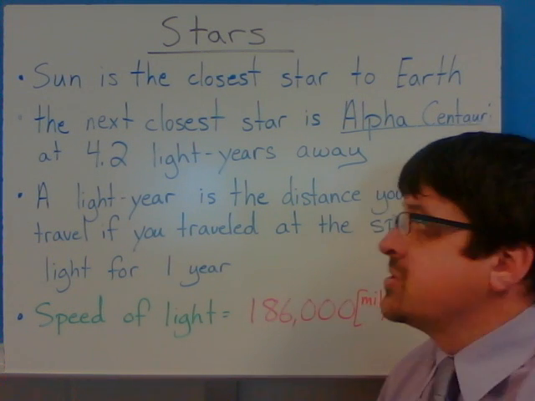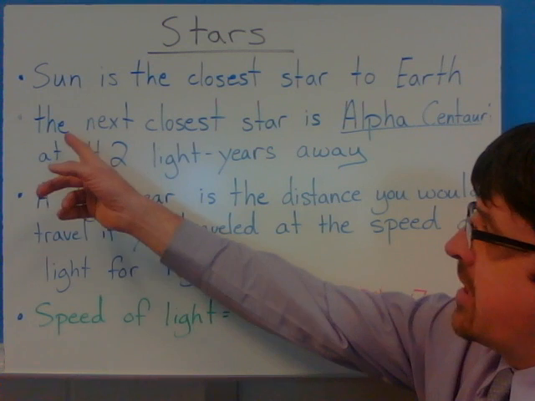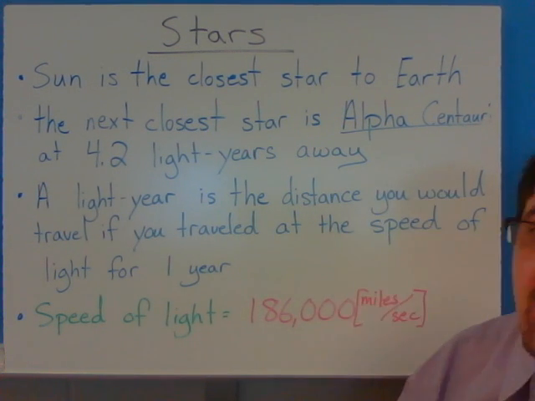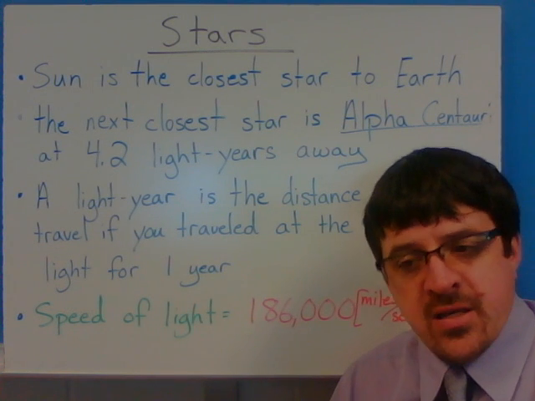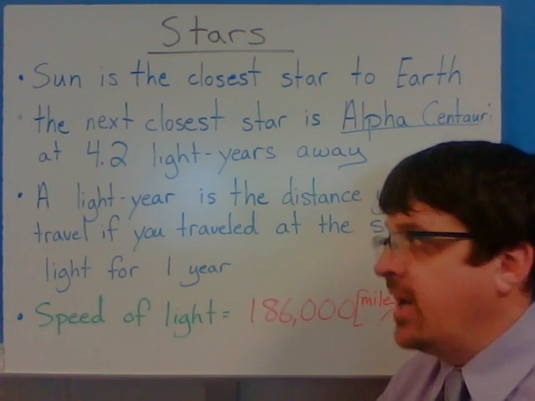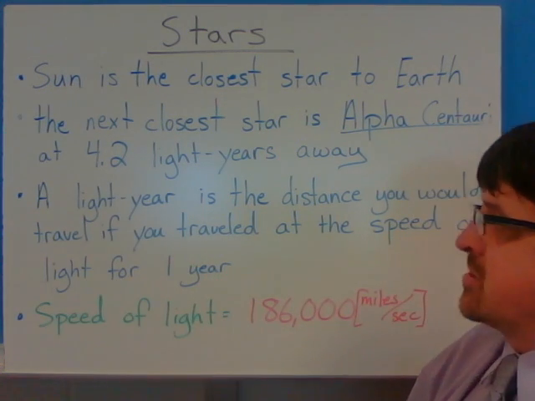However, the next closest star or grouping of stars is Alpha Centauri. Now, Alpha Centauri is a group of 3 stars. Yes, some of the stars occasionally are closer to us, but on average it's pretty much 4.2 light years away.